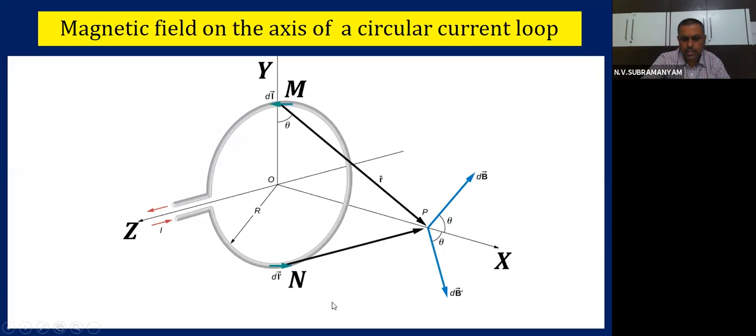Are you able to see what is there on the screen, children? I hope you are able to see. Let me continue. Now see everybody here. You are seeing a circular current wire. How is the current passing? It is passing from here. This is a circular current wire. Right or not? Type of wire? Circular current wire.